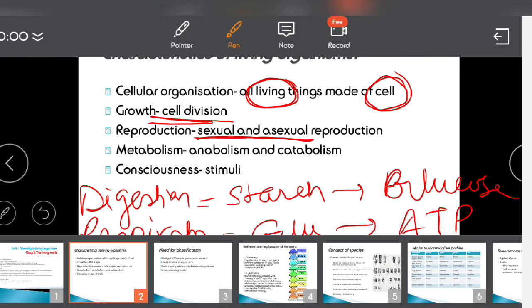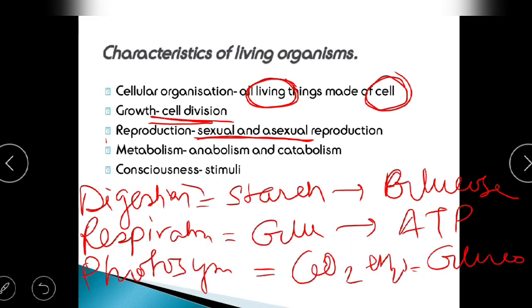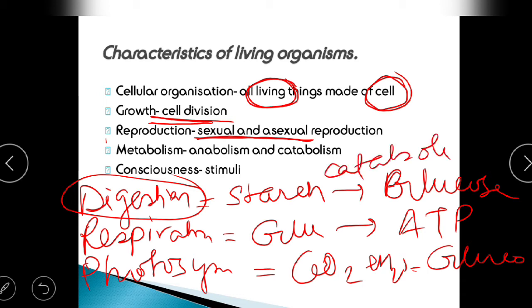Now, if I see these kinds of reactions, for example, the first one, digestion, where there is formation of smaller molecules by breaking of bigger molecules, we call this kind of reaction catabolism. It is cutting down of something, so we call it catabolism. That's the way you can remember this term. Photosynthesis is formation of a new substance, that is glucose. So, if there is a formation of a new substance, we call this kind of reaction anabolism.